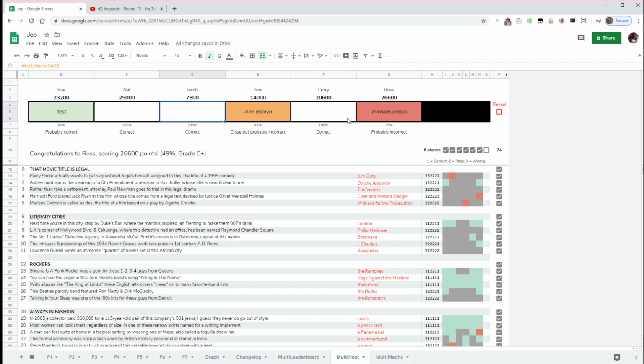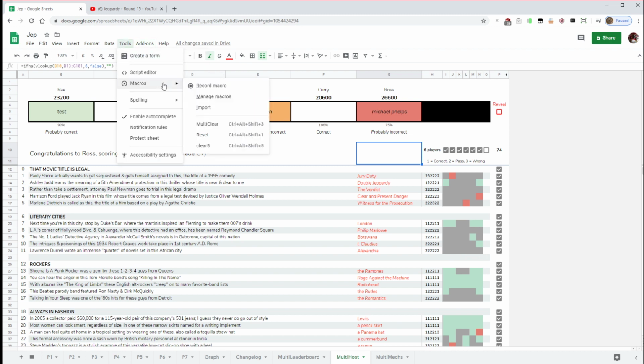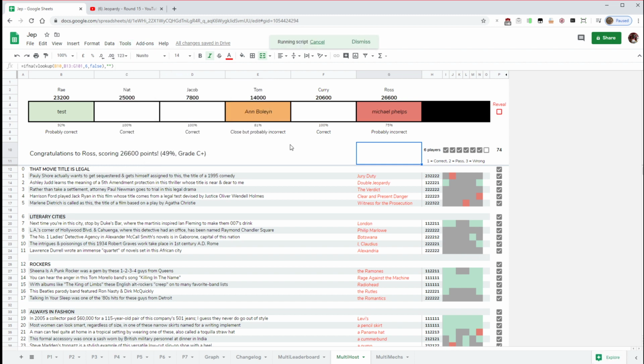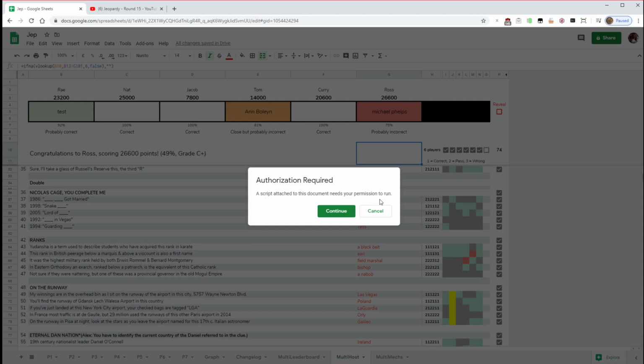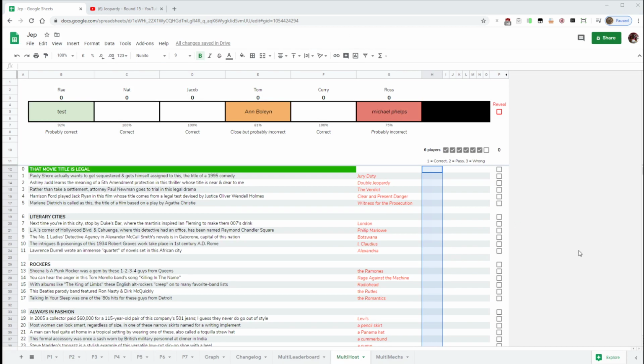So, that's probably a good opportunity, I'll show you this. It's just a macro that I use to reset the game for a new game. That does that. Not sure what's taking so long. That's because I made a copy. Let me just fix this, one sec. Cool. So yeah, that has reset the game, ready for a new set of questions to be added.